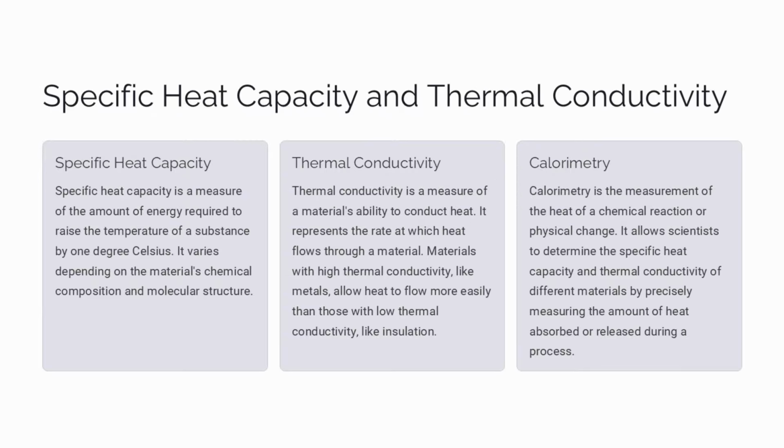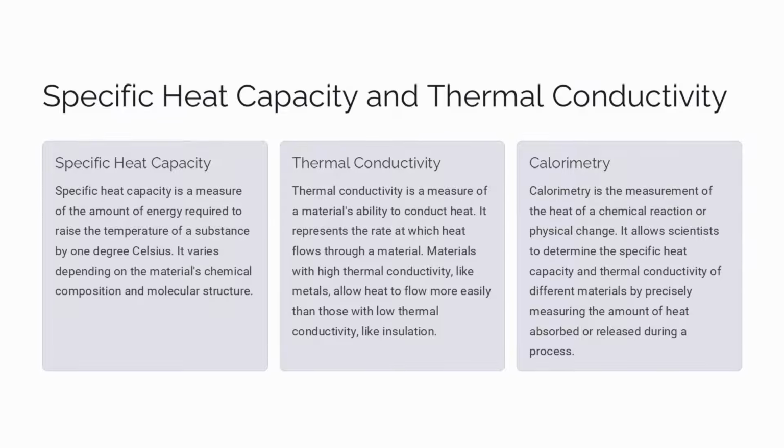Specific heat capacity is the amount of energy needed to raise the temperature of a substance by 1 degree Celsius. This varies depending on the material's chemical composition and molecular structure. Thermal conductivity is a measure of how well a material can conduct heat. Materials with high thermal conductivity, like metals, allow heat to flow more easily than those with low thermal conductivity, like insulation. Calorimetry is the measurement of heat during a chemical reaction or physical change. Calorimetry allows us to determine the specific heat capacity and thermal conductivity of different materials by precisely measuring the heat absorbed or released.